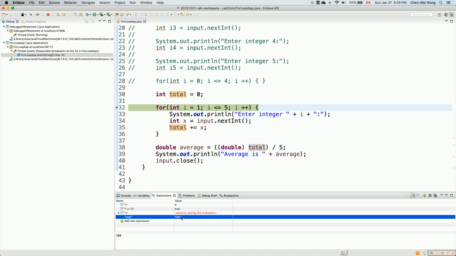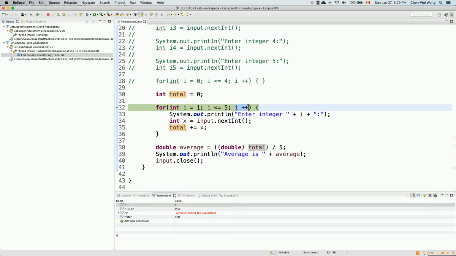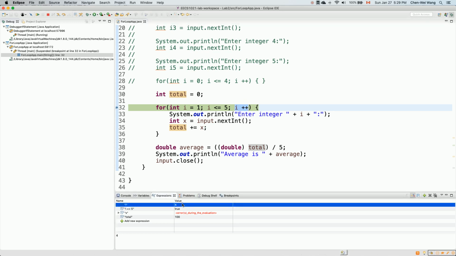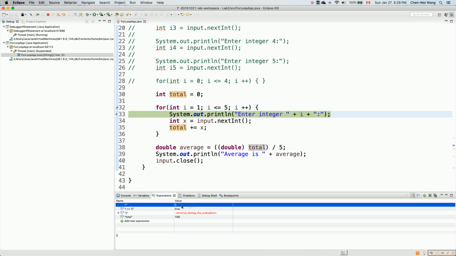Hopefully you see the idea about the debugger, right? You can see as our program becomes more and more complicated, this is exactly the kind of tracing technique you want to have. Otherwise, you just cannot fix your code. Okay. So now for line 32, we're going to execute the increment over here, I++. So it's going to go from 4 up to 5. And then 5 less than or equal to 5 will still be true. So that means we're going to enter the 5th time. Okay, so now if you say step over, you can see I will be 5 over here.